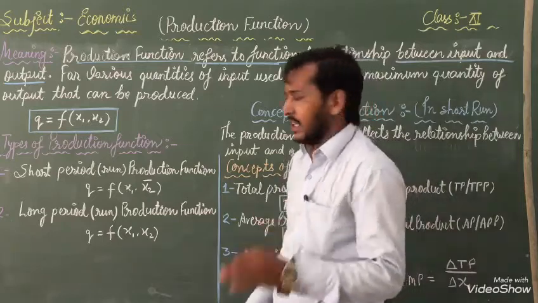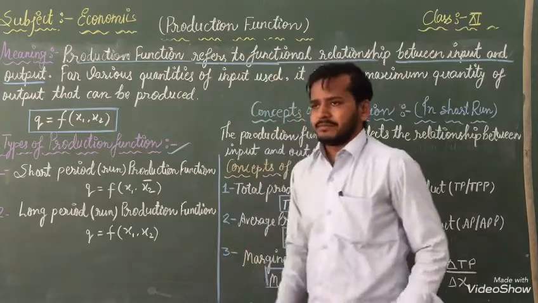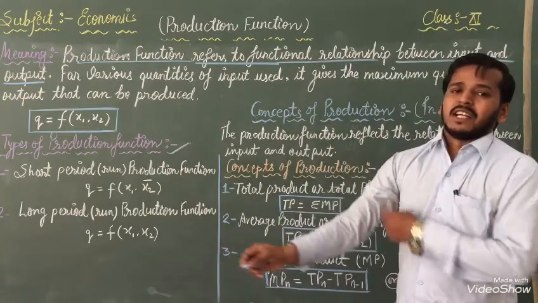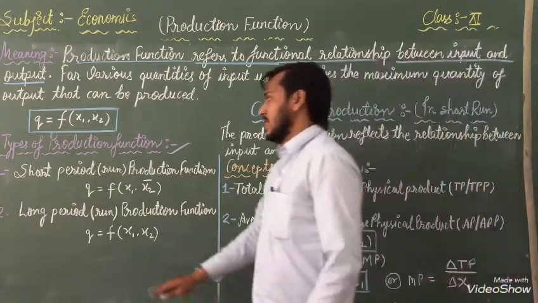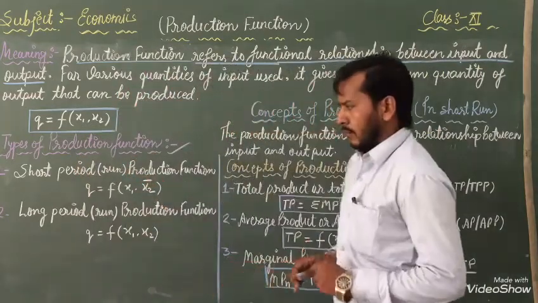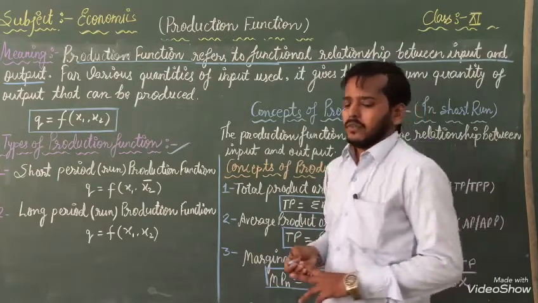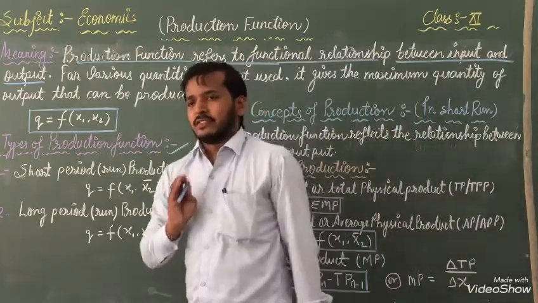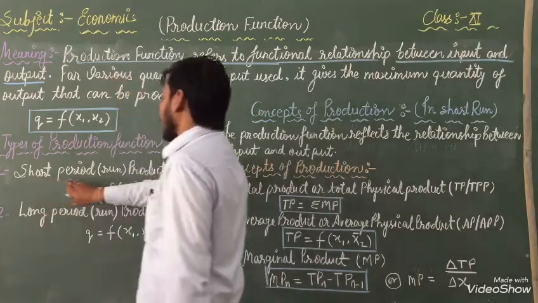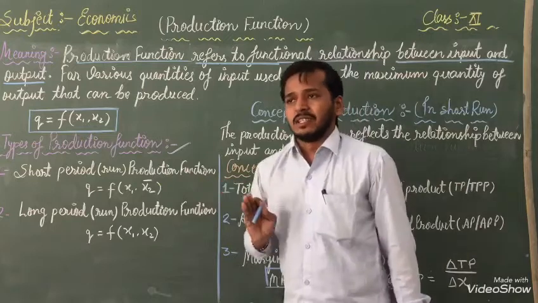Now we will read about the types of production function. After that, we are going to start the types of production function. Then we will read two types of production function. First one is given in front of you: short period run production function.